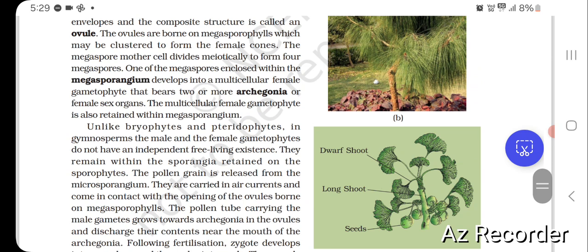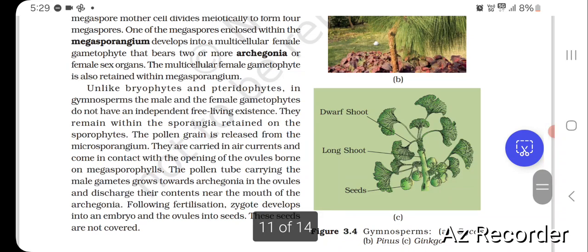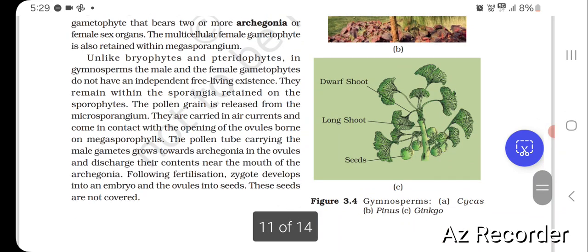One of the megaspores enclosed within the megasporangium develops into a multicellular female gametophyte that bears 2 or more archegonia or female sex organs. The multicellular female gametophyte is also retained within the megasporangium. Unlike bryophytes and pteridophytes, in gymnosperms, the male and the female gametophytes do not have an independent free-living existence. They remain within the sporangia retained on the sporophytes.